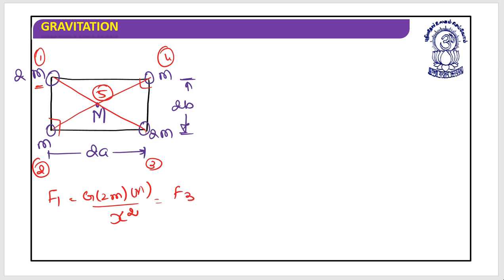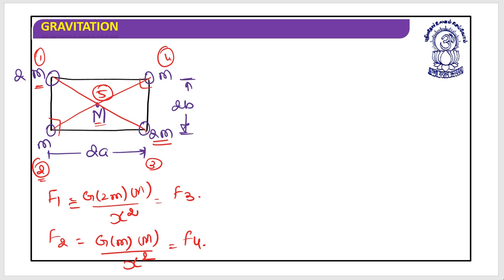That is the same due to F3. Do you understand that? This is G into 2m into m divided by x square. In the same way, whatever I am going to write for F2, it's G into m into capital M divided by, let's say, x square. It is the same as F4. I hope this is clear. So this is the magnitude.